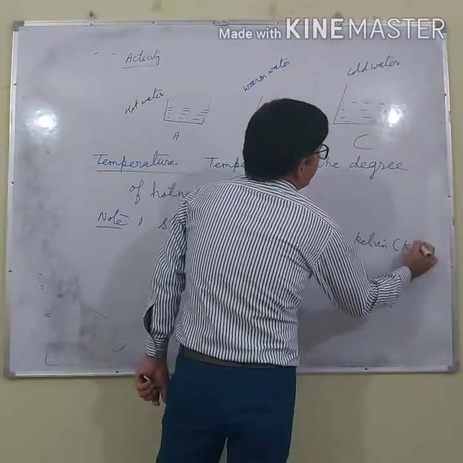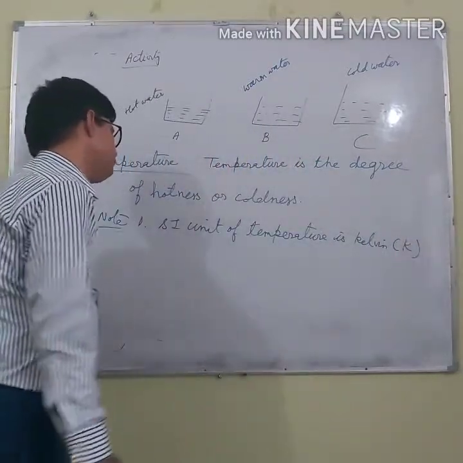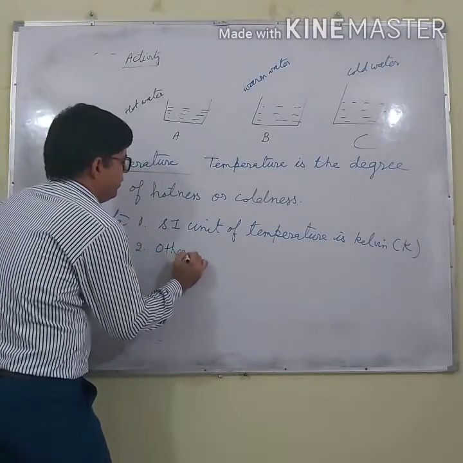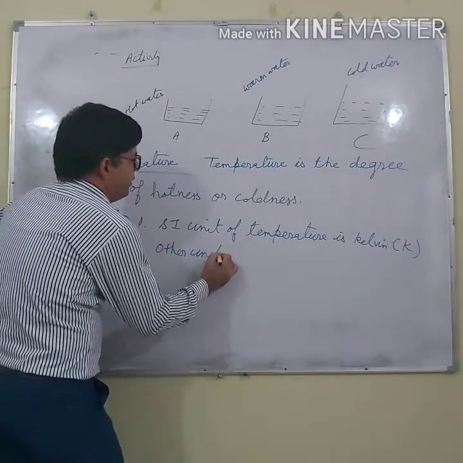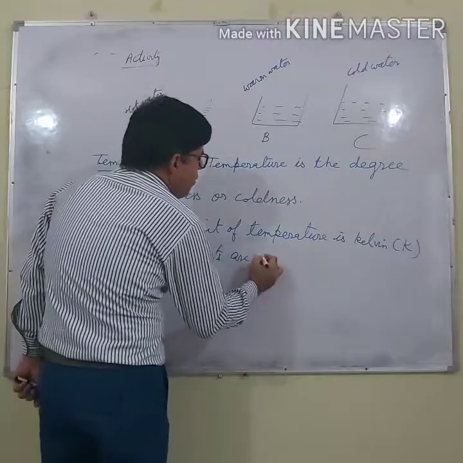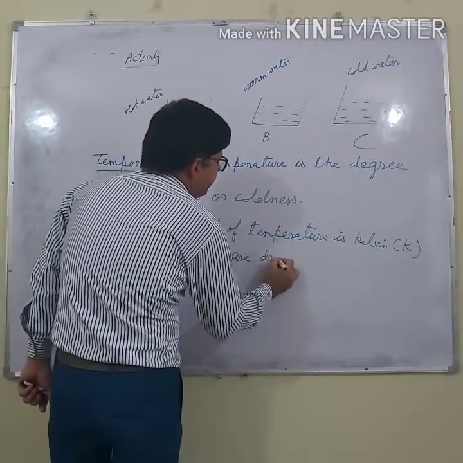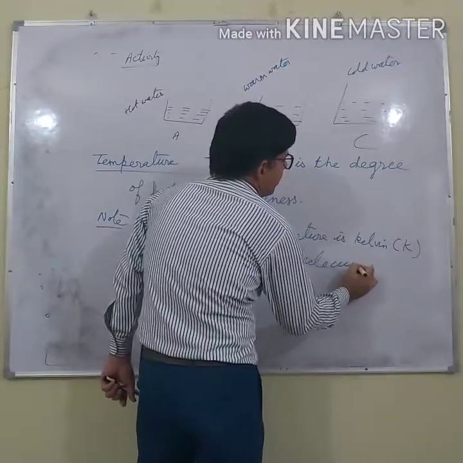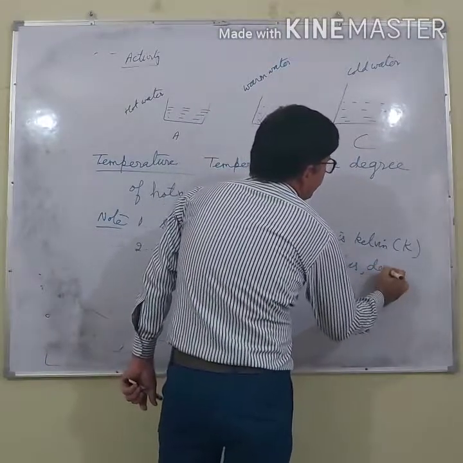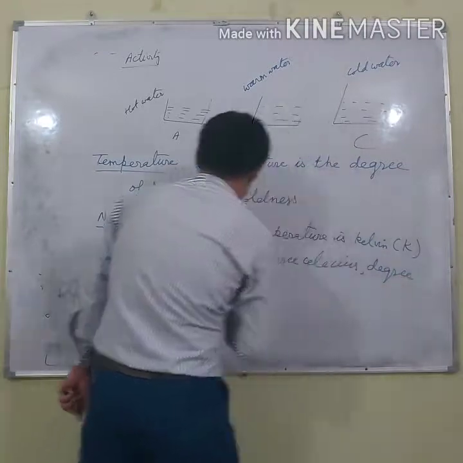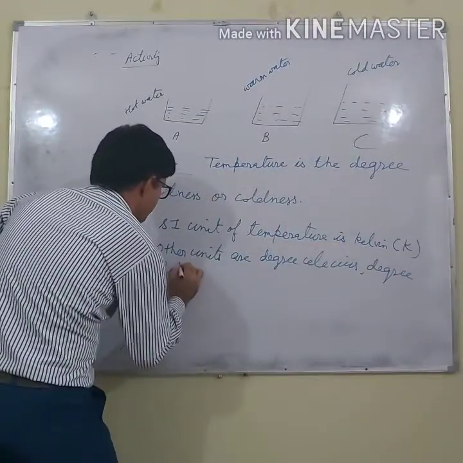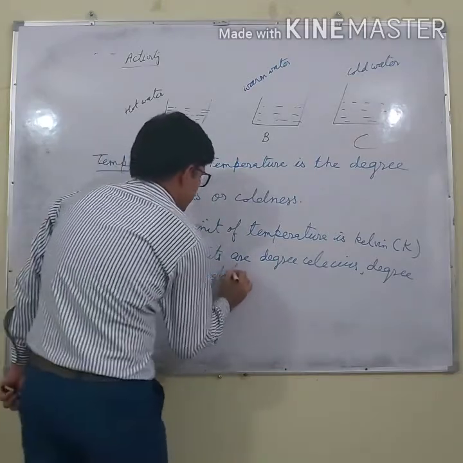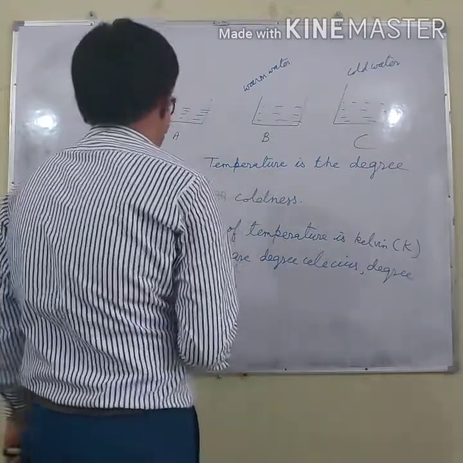Its symbol is capital K. Other units are degrees Celsius and degrees Fahrenheit.